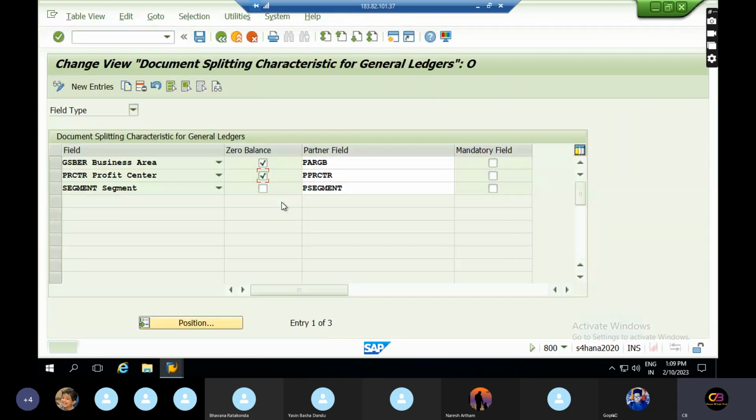Let's say you get a balancing error for profit center or a balancing error for business area; those kinds of errors will come. The system will give you this path, so you just come to this place and remove this option and the entry will be posted, but that is an incorrect solution.